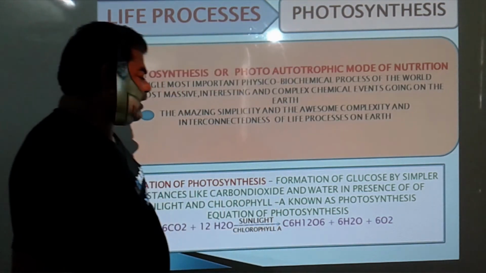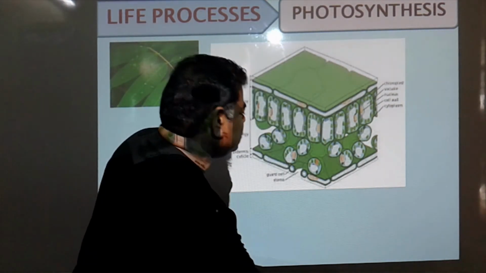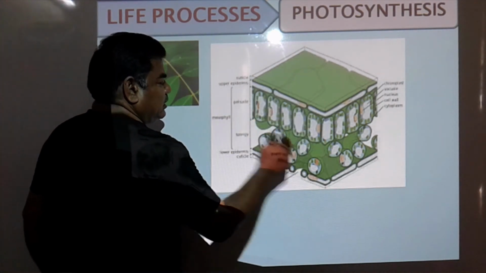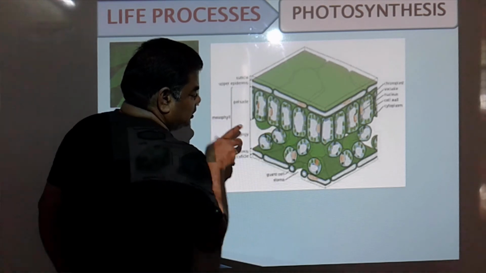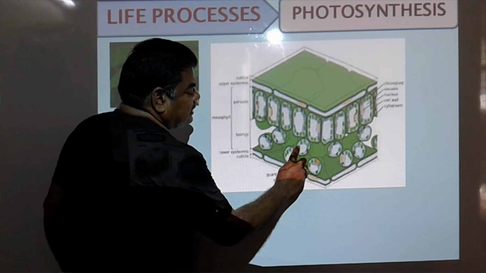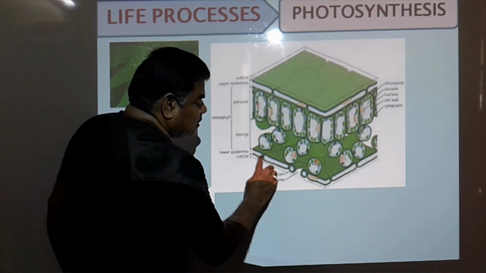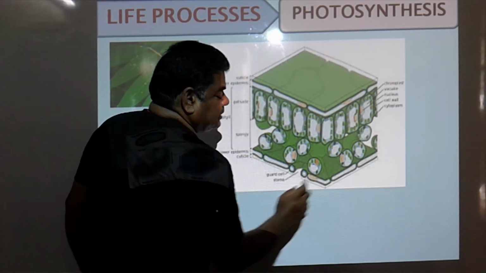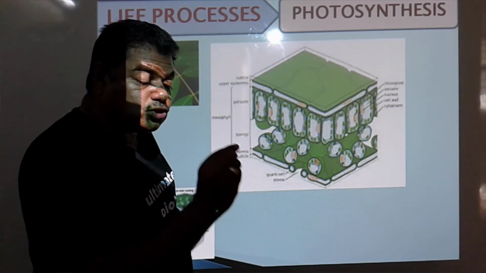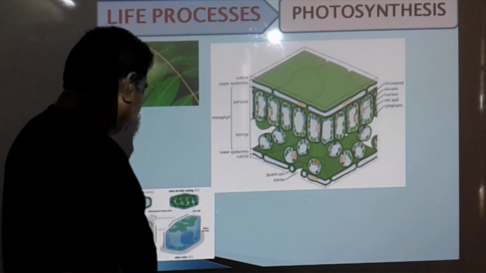Now, dear students, see here. This one is the leaf. If you take the section of the leaf, in the section it shows like this. This is a tissue. We call it a mesophyll tissue. This one, palisade tissue. This portion we call a mesophyll tissue. In this mesophyll tissue, the dot-like structures which are there are nothing but chloroplasts. Then toward the lower epidermis, here these openings are present. Those openings are nothing but stomata. How these stomata get closed, how these stomata get open, we'll see in the next video.